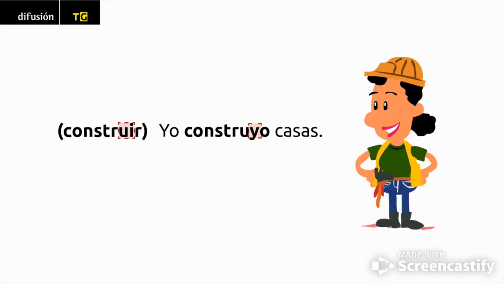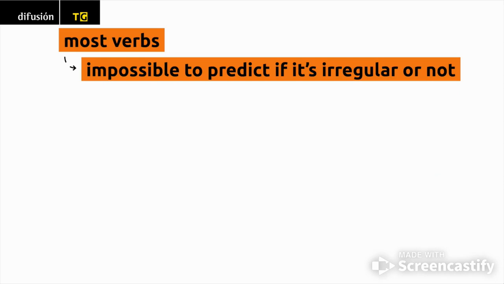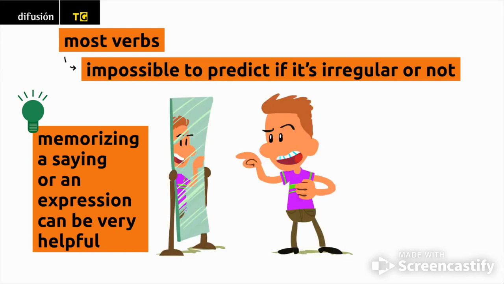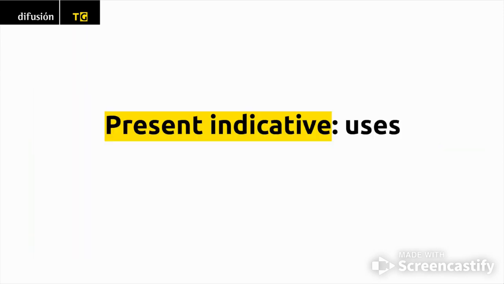Yo construyo casas. For most verbs, it's impossible to predict if it's irregular or not just by looking at the infinitive form. Memorizing a saying or an expression can be very helpful for testing if your conjugation is on track. Si quieres, puedes.